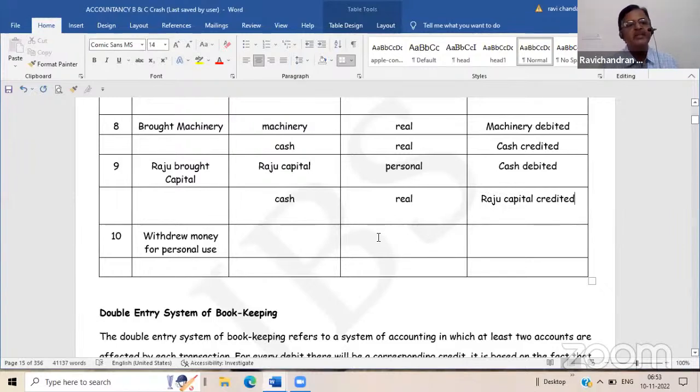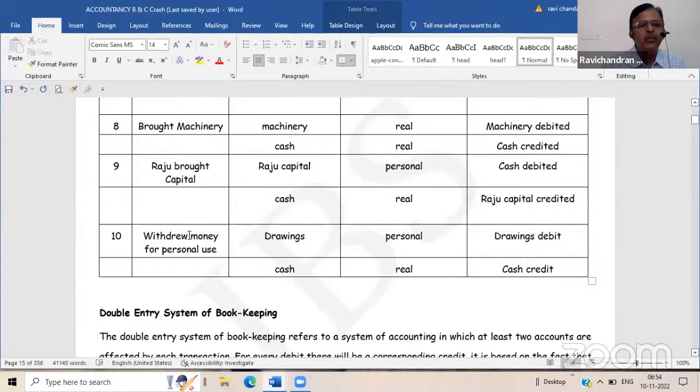Raju brought capital means he has brought in capital for conducting the business. Same meaning. Withdrew money for personal use. A new item. Drawings account and cash. What is drawings: personal account, real account, or nominal account? Drawings is a personal account, cash is a real account. Debit drawings, credit cash.